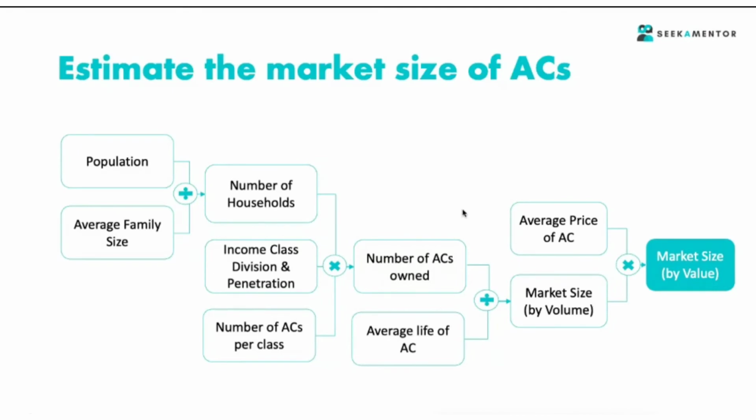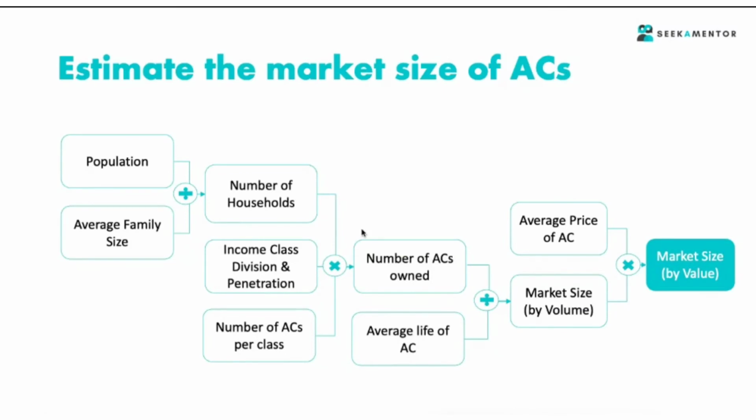So take your numbers. Actually, what you can do, you can simply tell them that population, for simplicity, you are assuming, let's say, 130 crores. Or do you want me to consider the 138 number or 140 figure? So that you can simply ask the interviewer. So number of ACs owned.